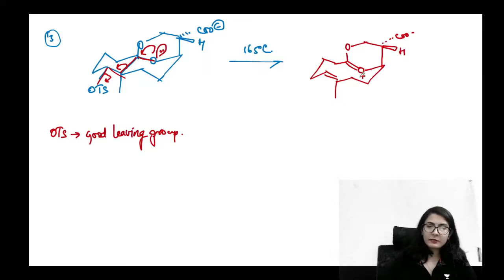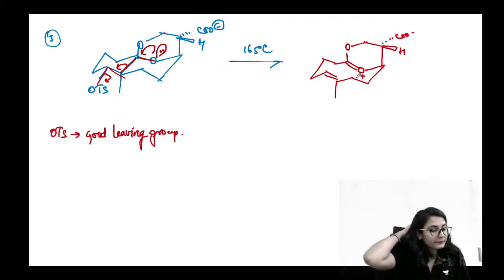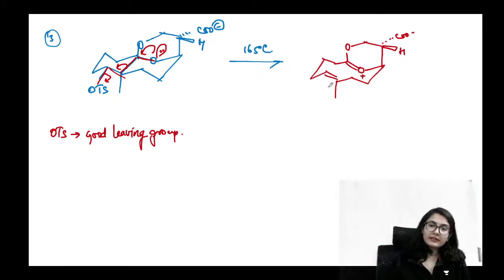Now this oxygen has a positive charge, oxygen still has a positive charge over here. So what will happen, guys, is that this COO minus will act.